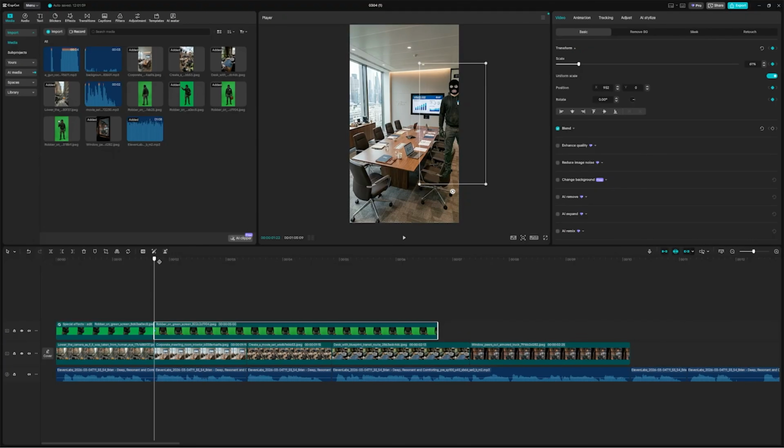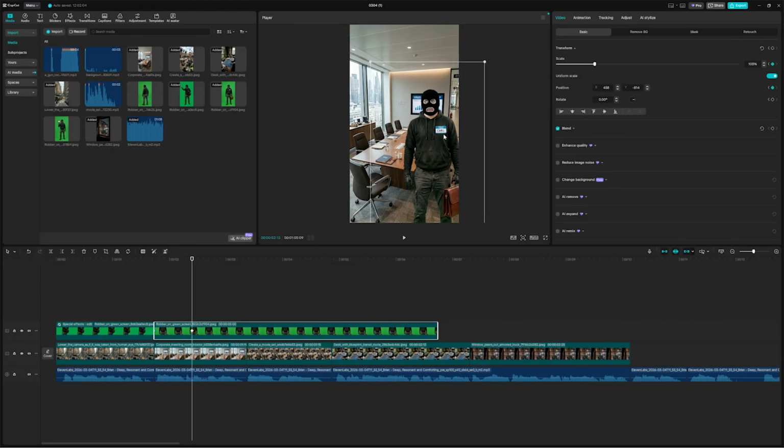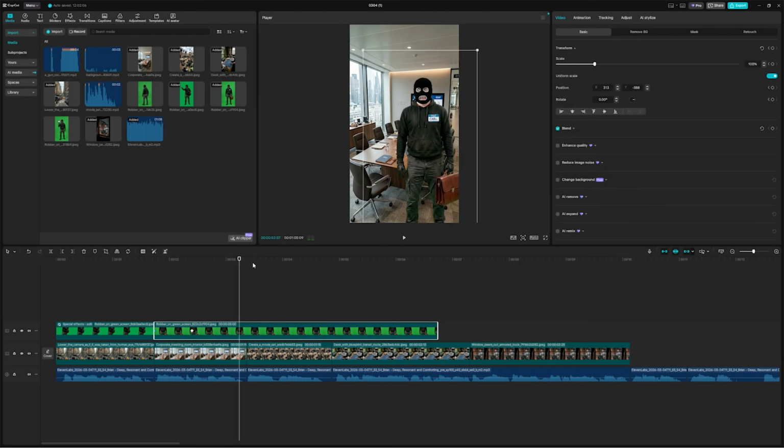Now go forward a bit on the timeline and add another keyframe by moving him and scaling him up a bit like I've done here. Now we have this motion. It looks good, but not perfect, so let's fix it.